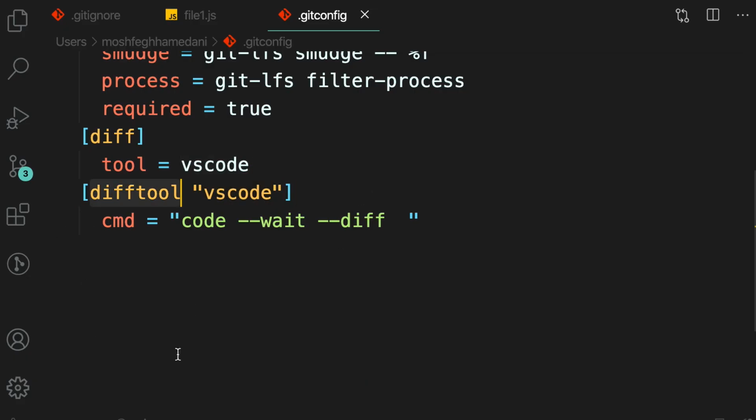Then we have difftool, VS Code. And here's the command that should be run for comparing files with VS Code. So we have code with --wait, then --diff. Now those two placeholders that I added, for some reason they're lost. So let's add them real quick. $LOCAL and $REMOTE. Make sure to get this right, otherwise things are not going to work on your machine. Now we're done. So let's close this window.